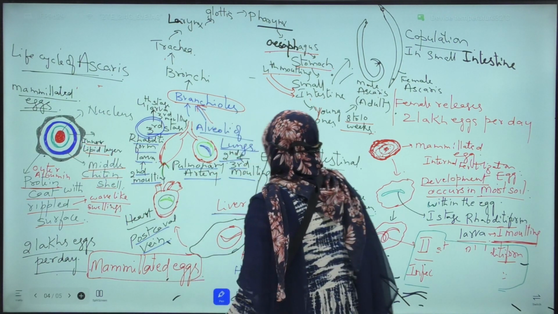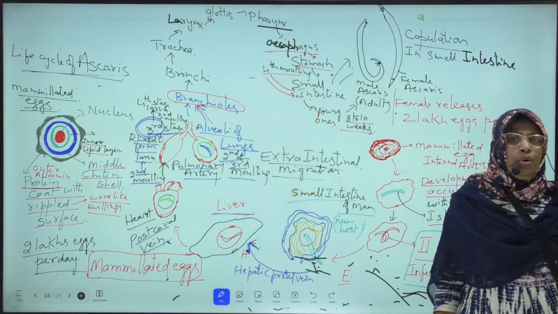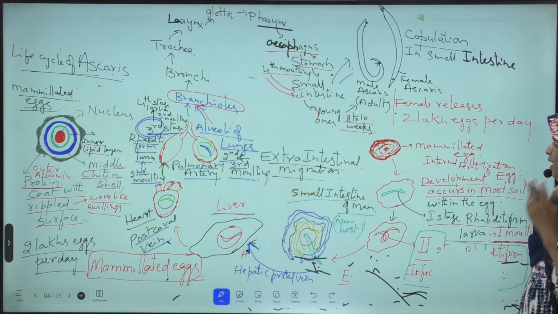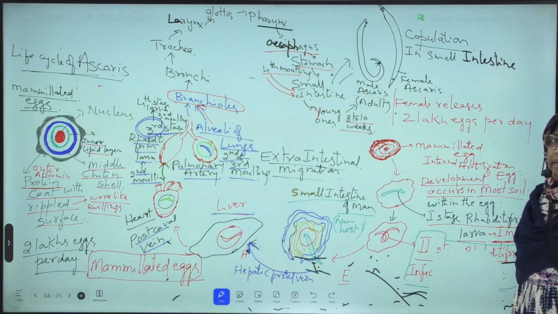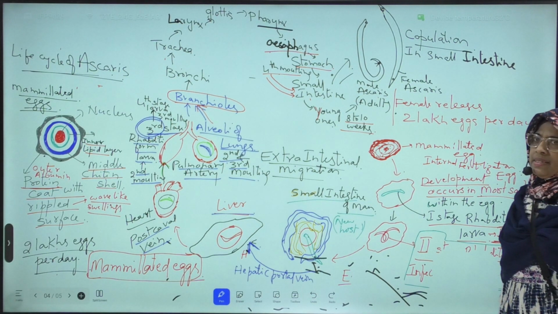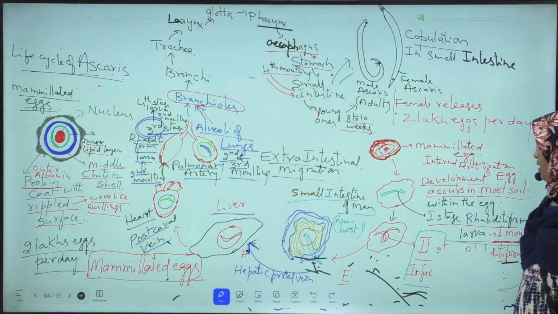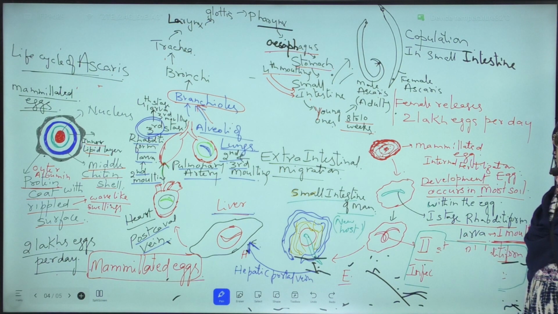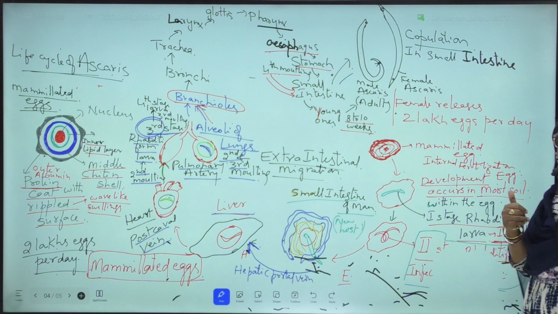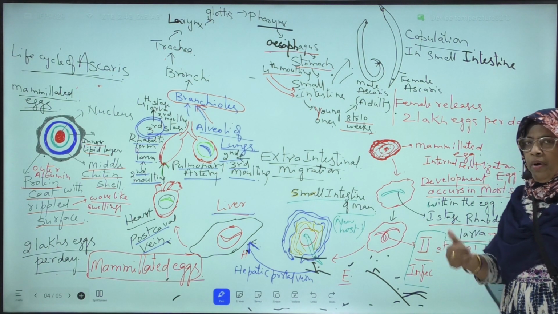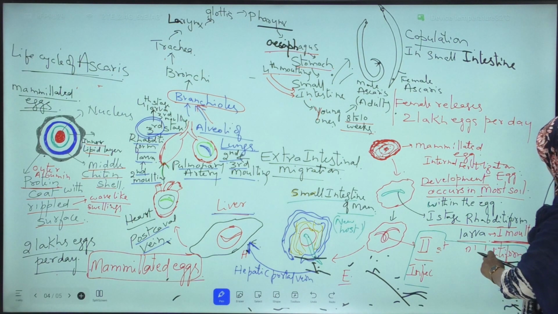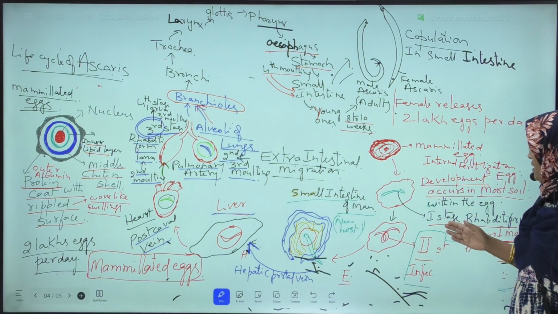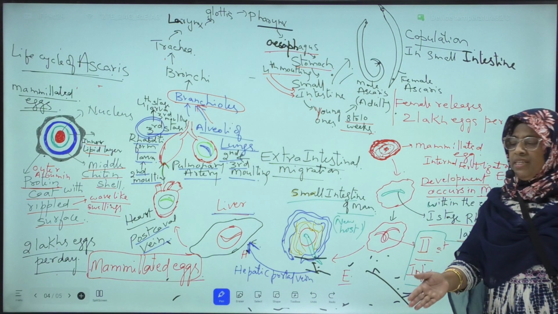Next, these mammillated eggs come out through human feces or fecal matter and reach the moist soil. In the moist soil, what happens? Development takes place within the egg. Due to development in moist soil, the first stage rhabditiform larva is formed. This first stage rhabditiform larva undergoes first molting and forms the second stage rhabditiform larva, which is the infective stage of Ascaris to man. This second stage rhabditiform larva is found in moist soil.